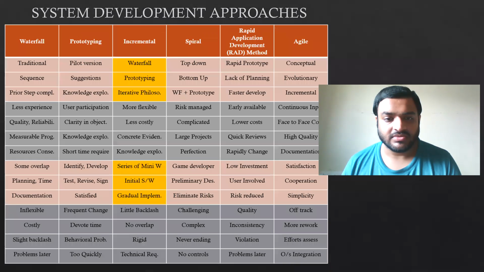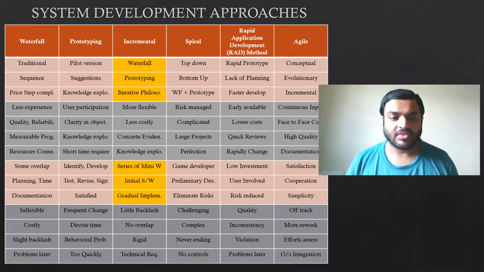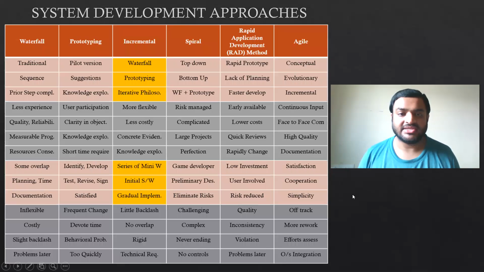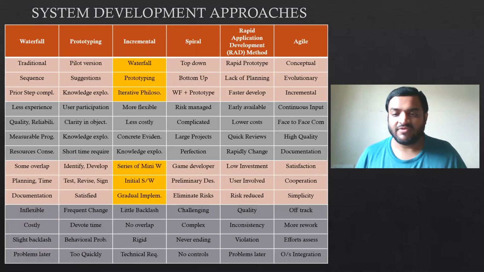Okay, so now we will see the system development approaches. I have prepared this matrix. This matrix includes the features, the concept, the strengths and weaknesses. So basically this is a SWOT analysis of all the system development approaches.